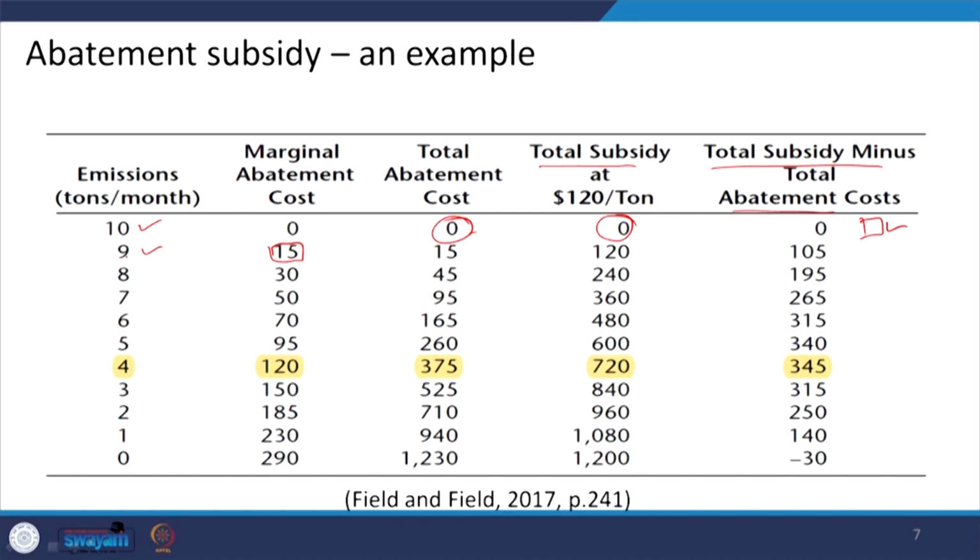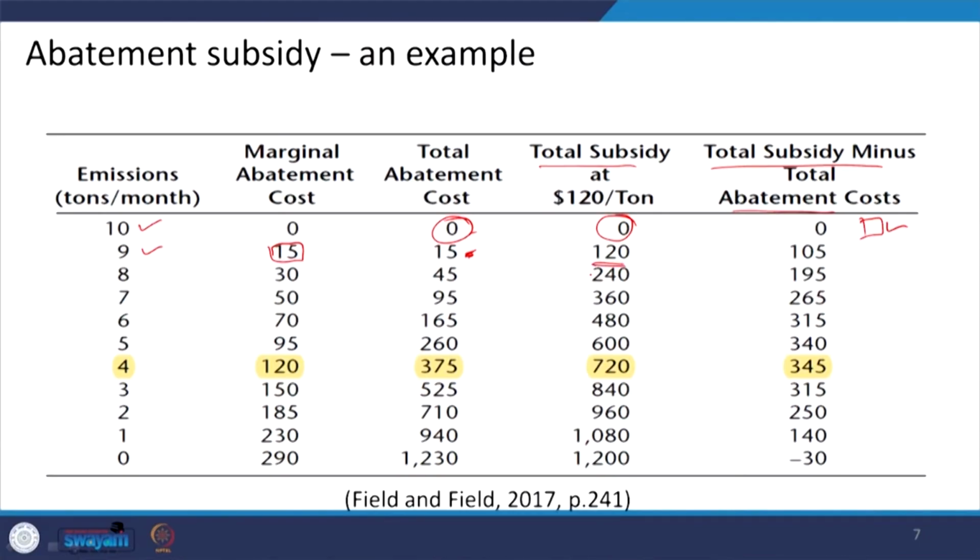Obviously, for the first unit the marginal is equivalent to the total, so it is also 15 rupees. What is the subsidy that the farm will be getting by reducing 1 unit of its emissions? The regulating authority has promised to pay 120 rupees for every reduction in emissions. That is why it will be getting 120 rupees.